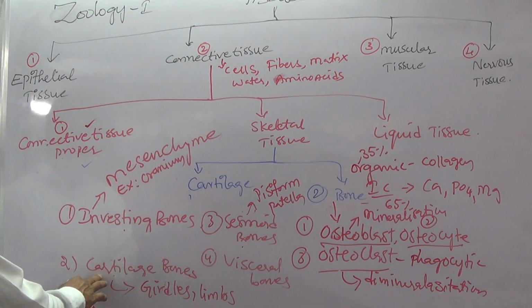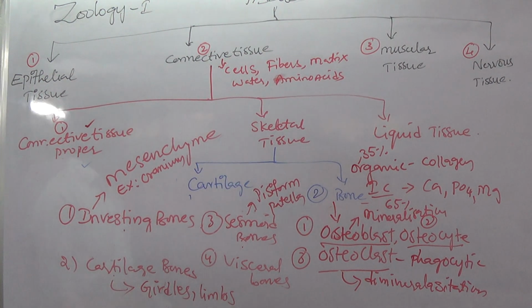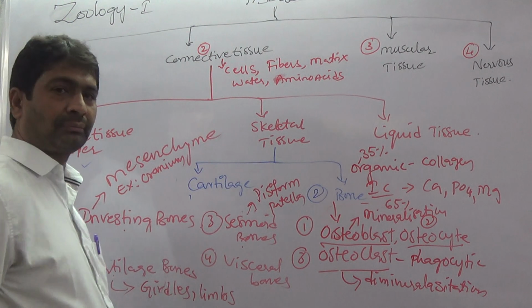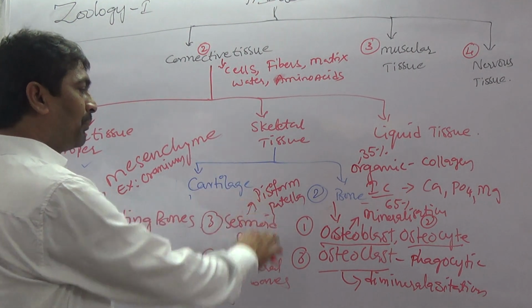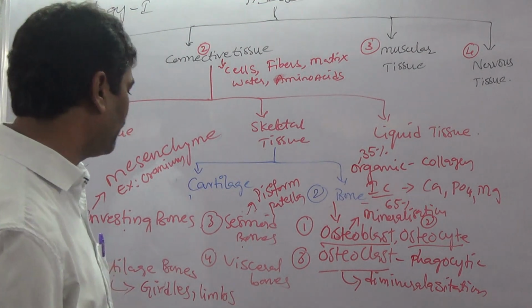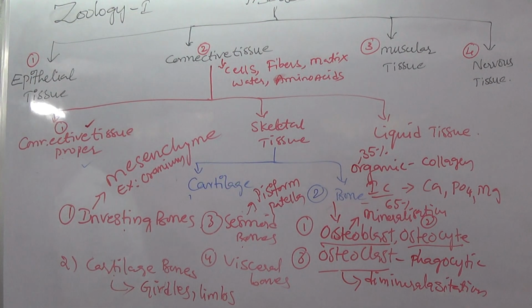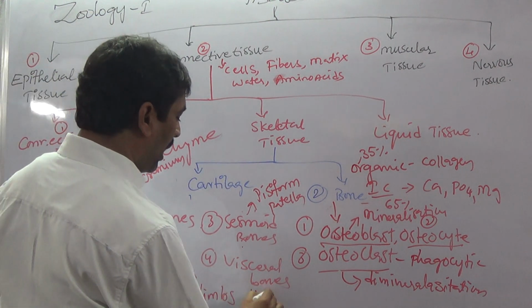Cartilage bones are derived from cartilage: girdles and limbs. Sesamoid bone is derived from tendon. Best examples, pisiform and patella. Fourth is visceral bones, derived from soft tissue. Best example, os cordis.